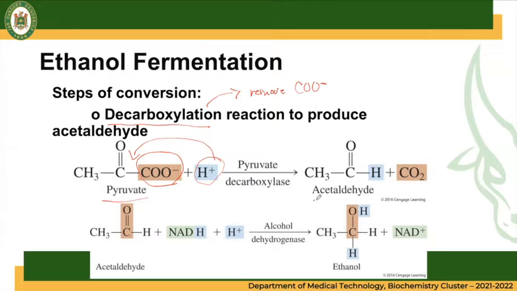We will now have the products acetaldehyde and carbon dioxide. Your acetaldehyde will undergo a reduction process using NADH and a hydrogen atom. Hydrogen is added to the acetaldehyde, so we will have ethanol and NAD+ as final products.